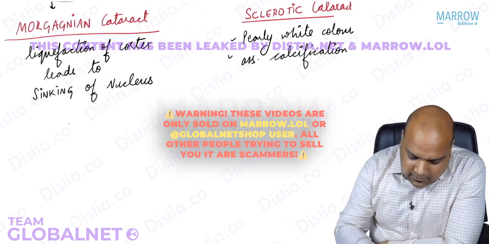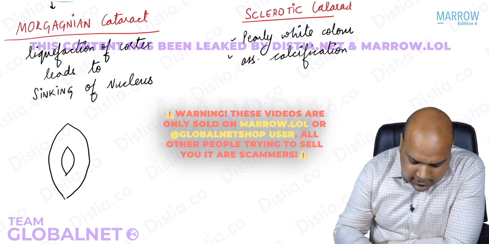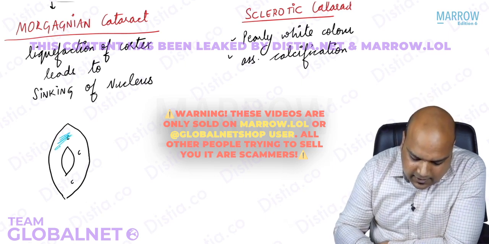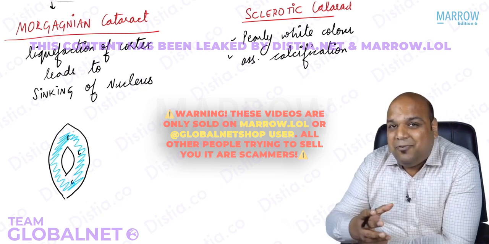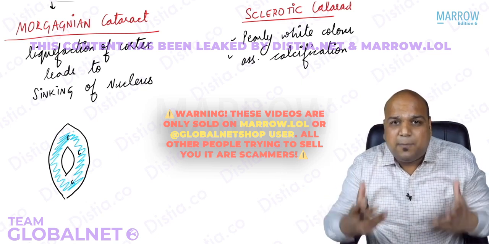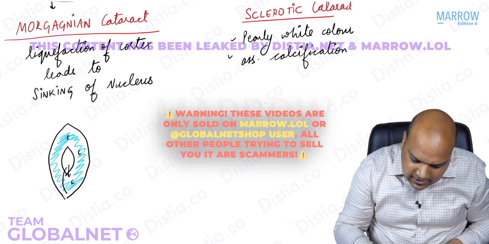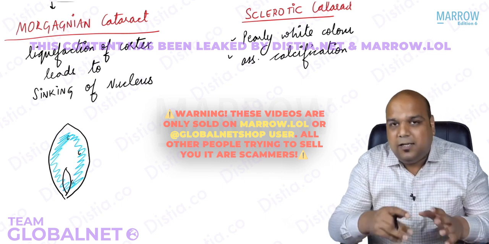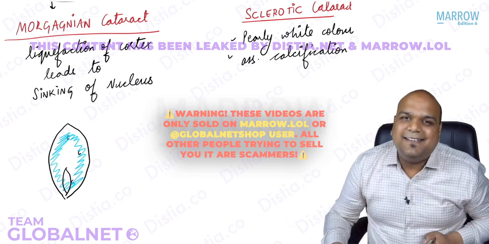Now, when the cortex will become liquefied, again, let me draw the simple lens. This is my lens, in the center is my nucleus, and in the periphery is my cortex. Now we are saying the cortex has been liquefied. So let's say all this is now fluid, or for the sake of simplification, water. Why was the nucleus present in the center? Because the cortex was supporting it in the periphery. Now, when there is no support in the periphery, what will occur? The nucleus will fall down, everybody. So the nucleus is sinking in the fluid. This is the kind of appearance you will get, that everywhere there is fluid and the nucleus has sunk down, everybody. And that is what is Morgagnian cataract.